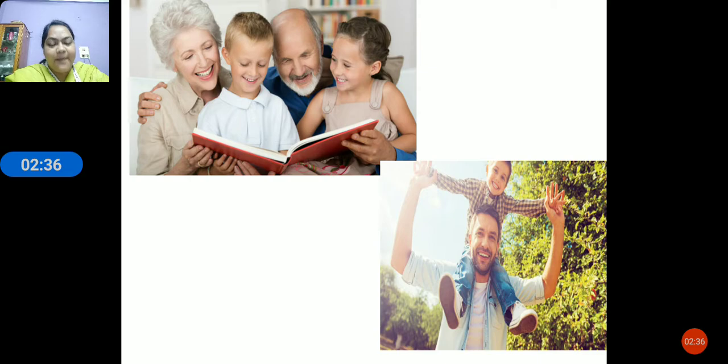Your cousins and you share the same grandparents, so you may look like your cousin. Sometimes you may have similar features to your cousin because you share the same grandparents. Is it okay, children?